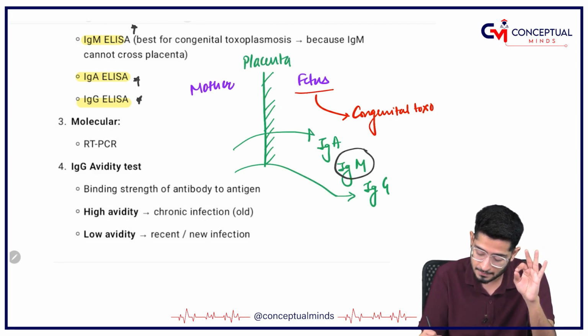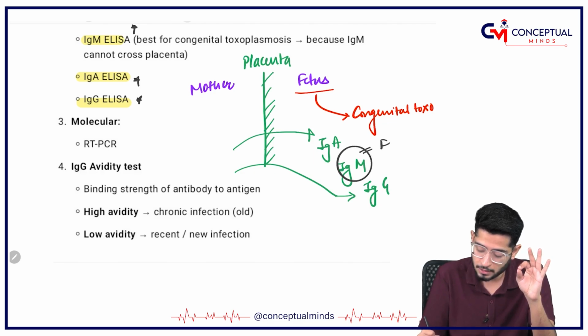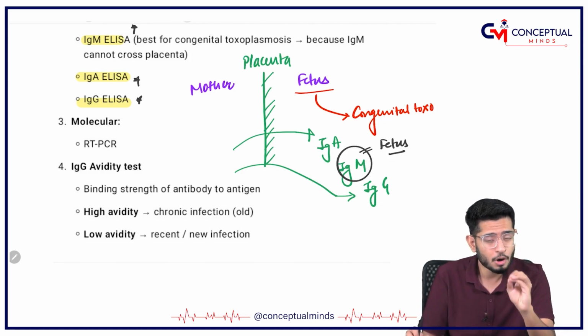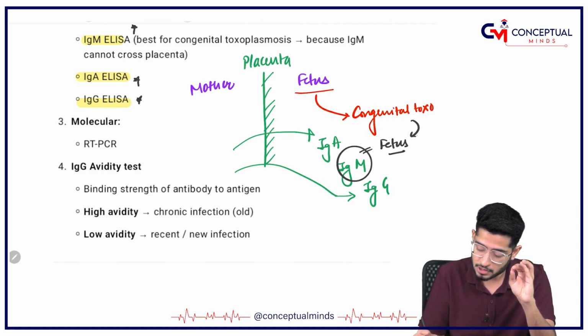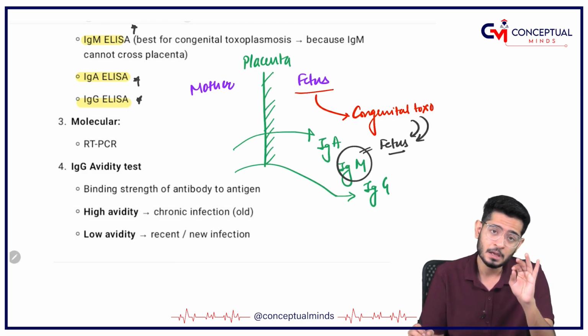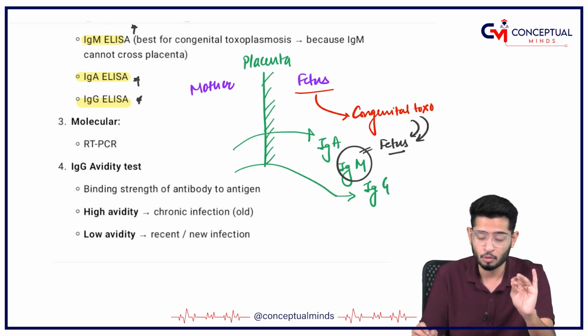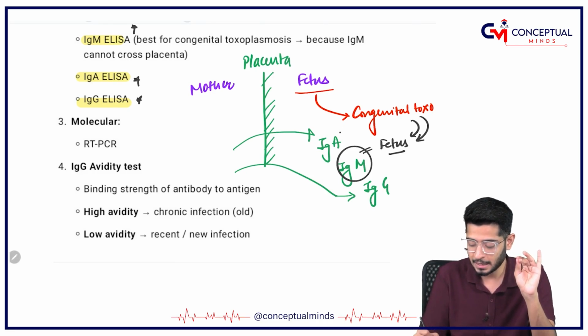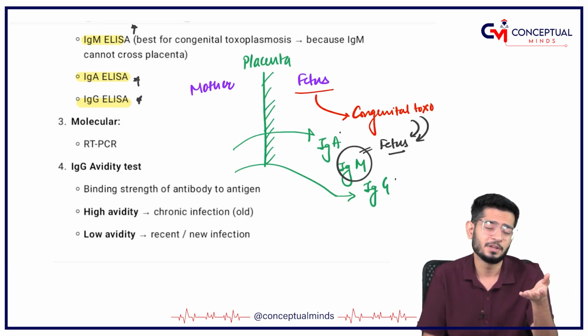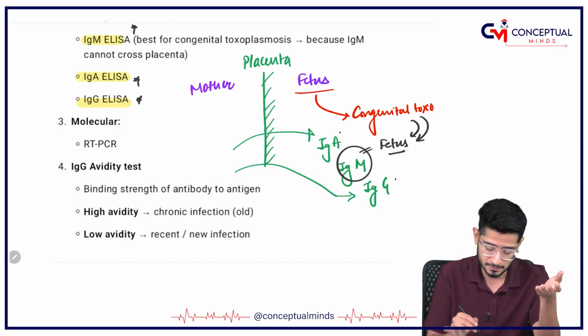Whereas IgM is something that is only and only created by the fetus. That's why to get a pure diagnosis that it is congenital toxoplasmosis, the fetus has created IgM. IgM ELISA is the gold standard one because IgA and IgG might be coming from the mother, they are not created by the fetus. So this is not the indication of congenital toxoplasmosis.